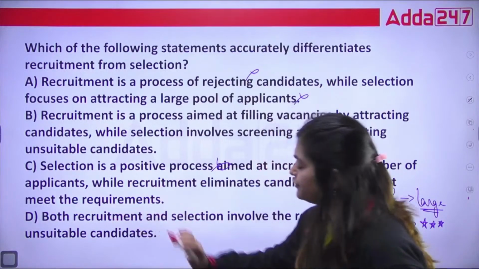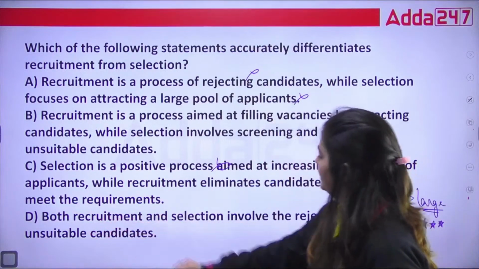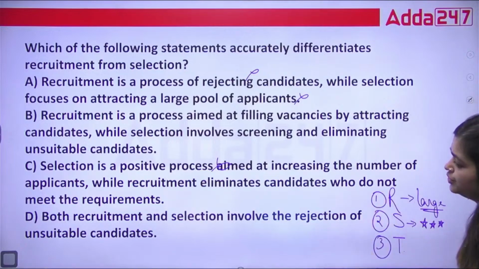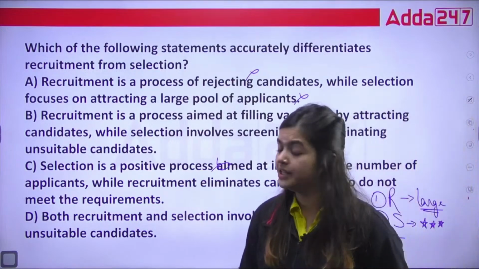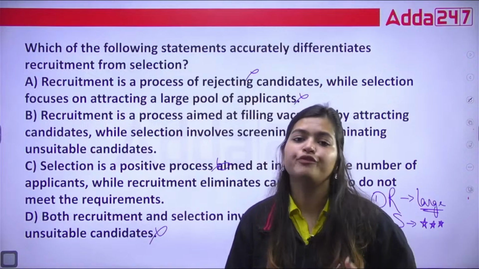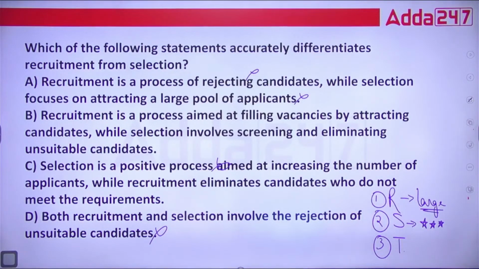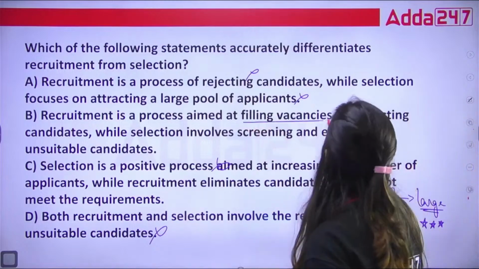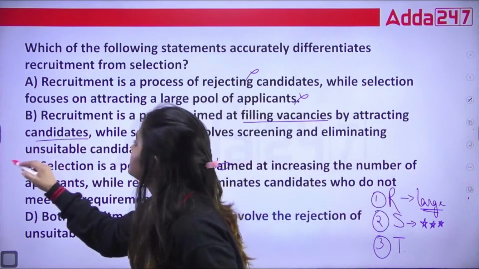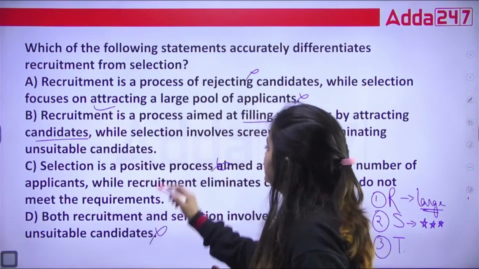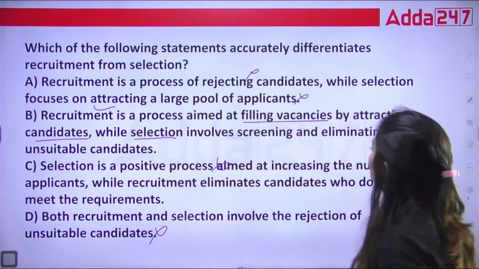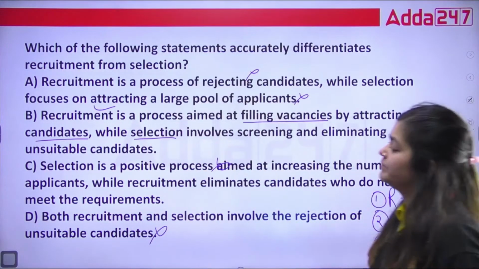Next, if we read D, both recruitment and selection involve the rejection of unsuitable candidates. So this is again false. If we see the B option, recruitment is a process aimed at filling vacancies by attracting candidates. Yes, this is true. About selection, this involves screening and eliminating unsuitable candidates.